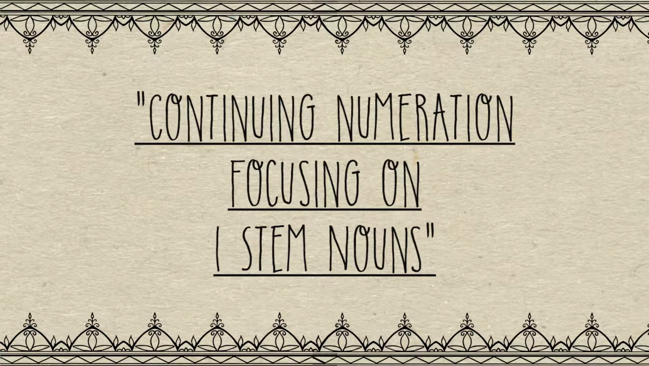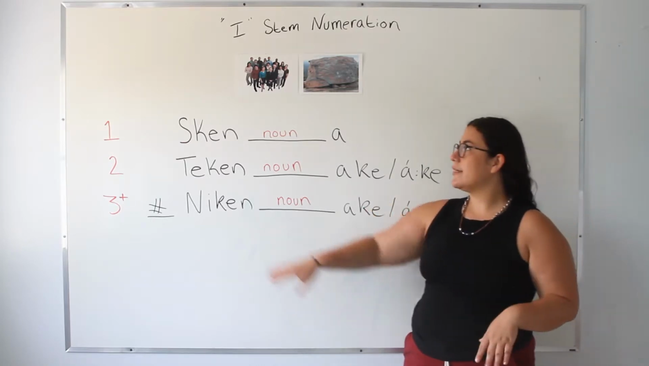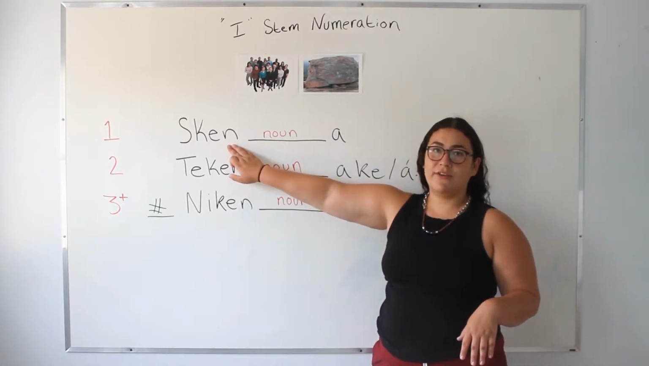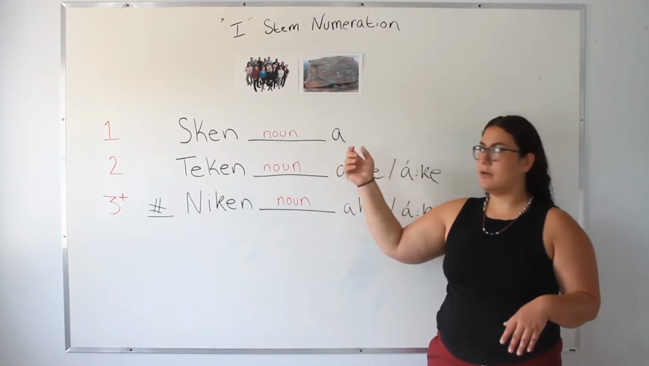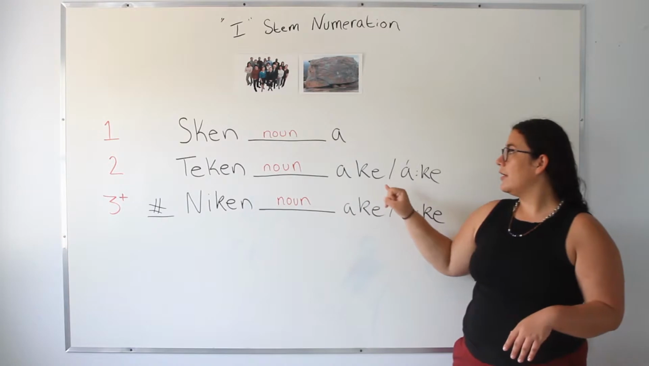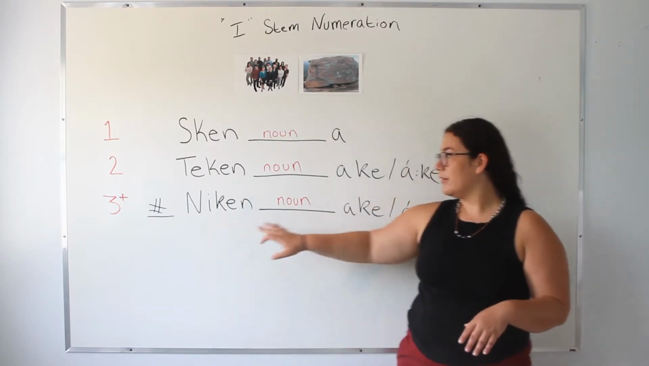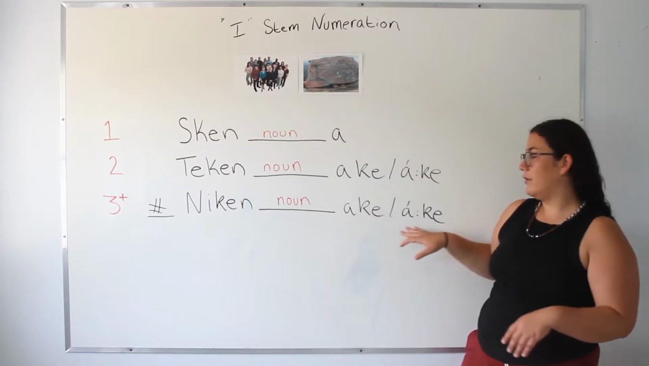So to begin, we're going to be looking at the rules when you're counting I stem nouns. So to say that there's one object, you would begin with the prefix gon, and then the ending would be a. To say that there's two, it would be de gon, and then the noun, and then age or age. For three or more, ni gon, noun, age or age.